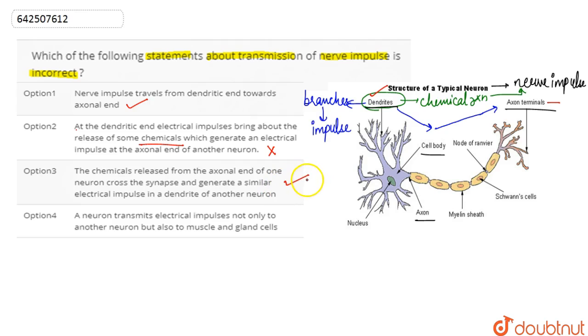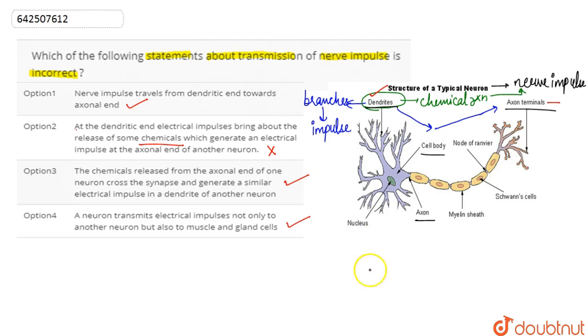Now option 4 says that a neuron transmits electrical impulse not only to another neuron but also to the muscle and the gland cell. This is also correct, because these neurons take up the information from the muscle, take it to the brain, then the brain comprehends it and sends the response that comes back to the muscle in a way that the muscle has to respond.